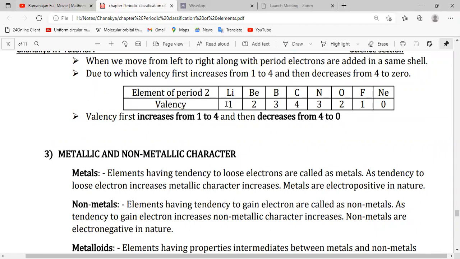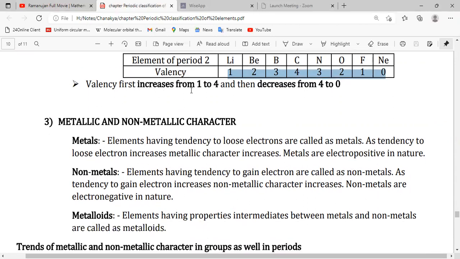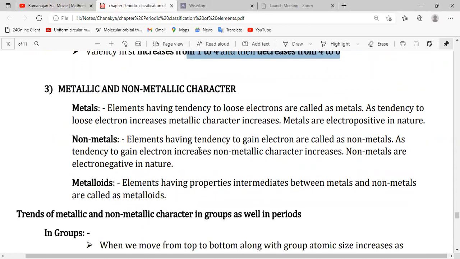See here, valency first increases 1, 2, 3, 4 and then decreases 4, 3, 2, 1, 0 like this. So valency first increases from 1 to 4 and then decreases from 4 to 0.